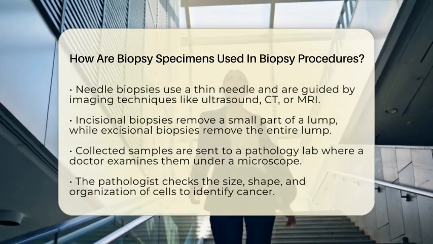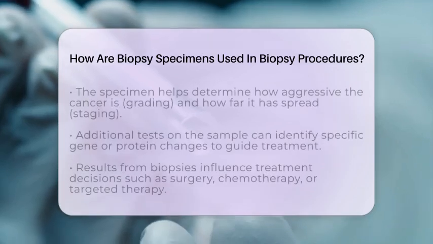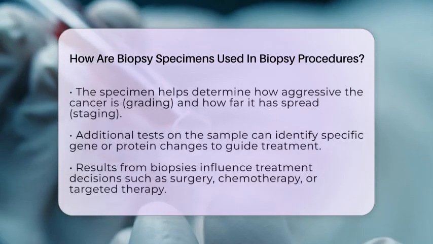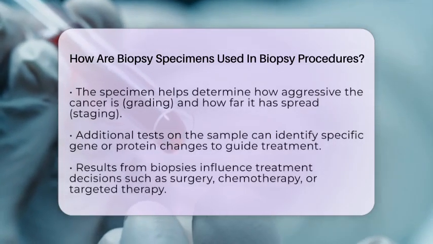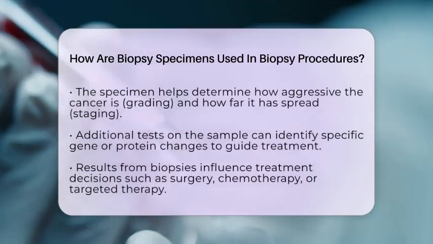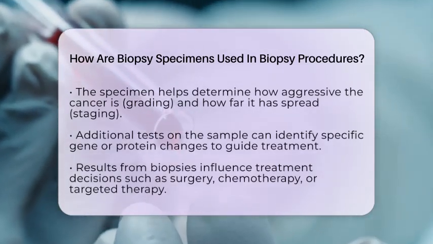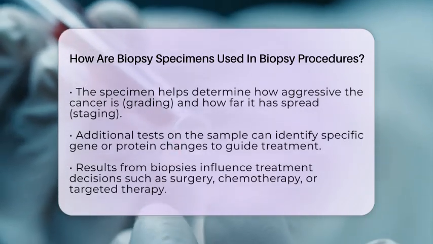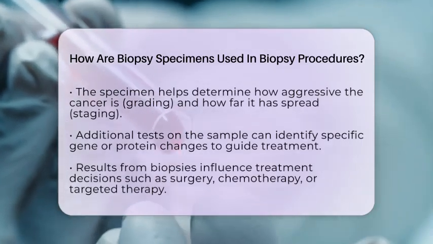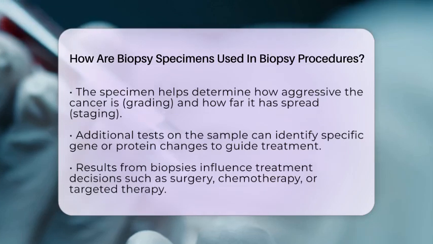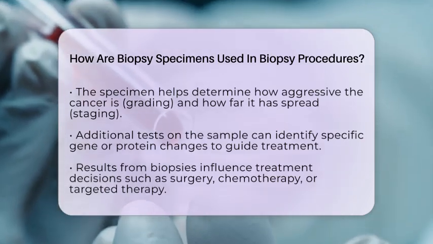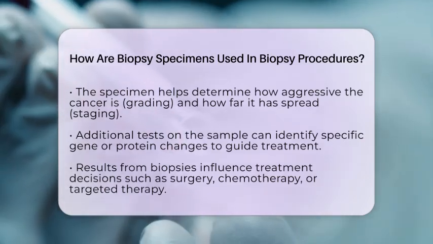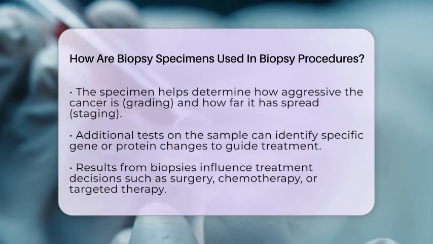The biopsy specimen also helps determine how aggressive the cancer might be. This is called grading. It shows how quickly the cancer cells are growing. The sample can also help find out how far the cancer has spread inside the body, which is called staging. Sometimes, additional tests are done on the sample to look for specific gene or protein changes. These tests help doctors choose the best treatment options.